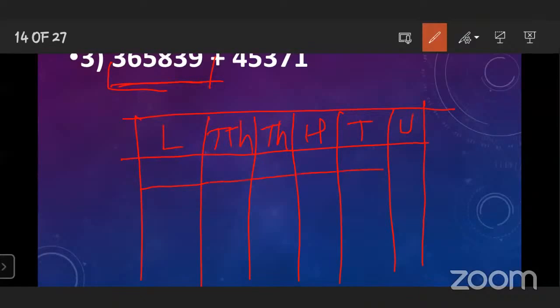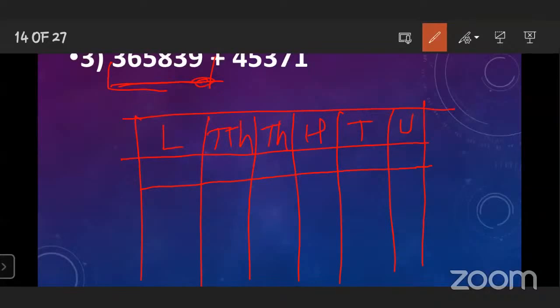Then leave the one line for carry over. Okay, now see, when the first number has 6 digits, and in the second number there are only 5 digits, here also you have to follow the same process. You have to start writing the digits from the unit place.